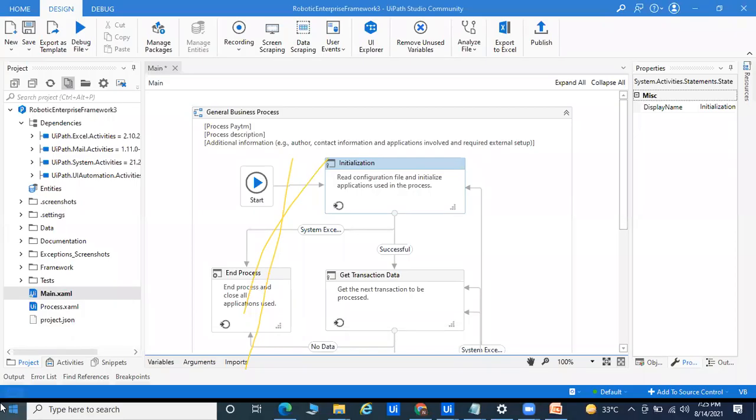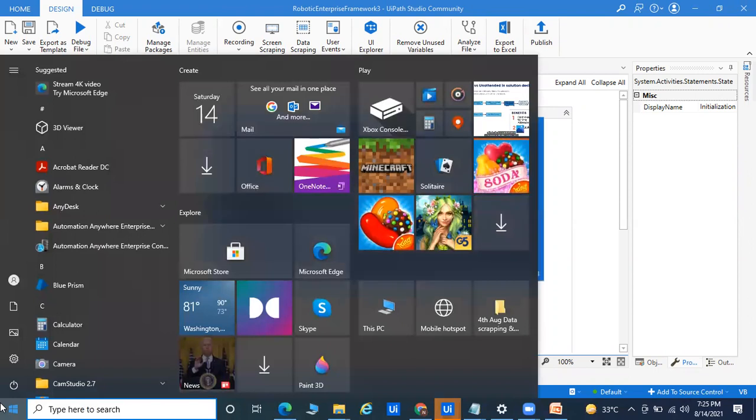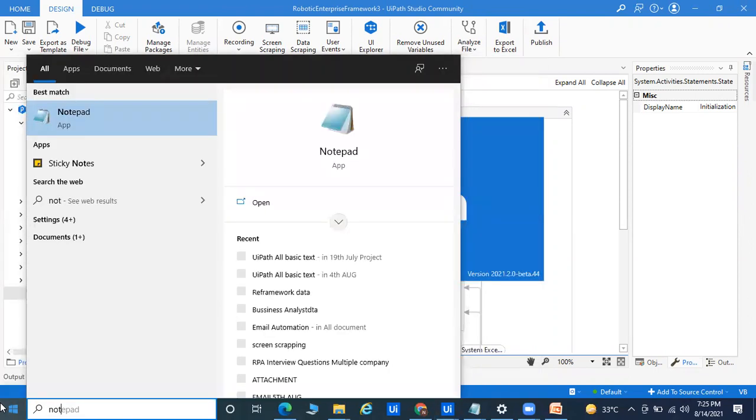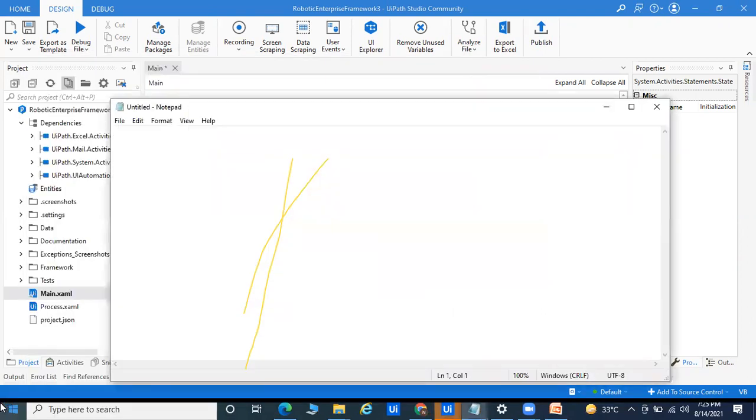Okay, guys. So today we are going to learn RPA, how we can start a career in the RPA world. First, today I will tell you what RPA is. It's a simple question that whenever you go for any interview, they will ask you what is RPA.